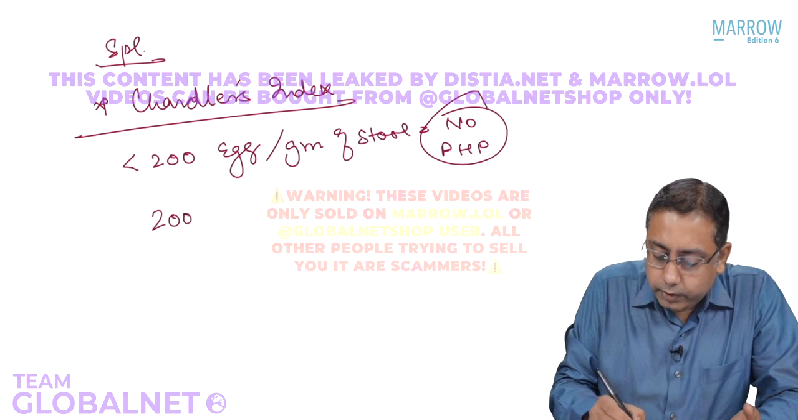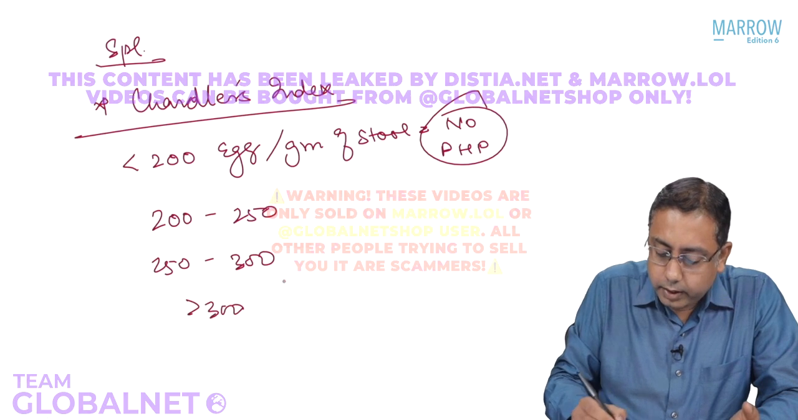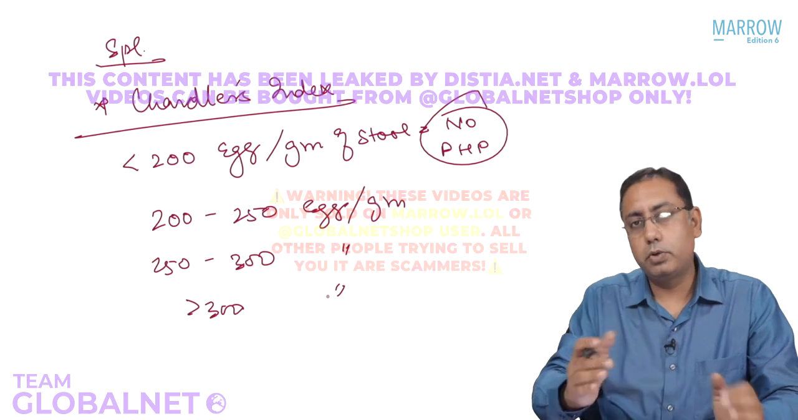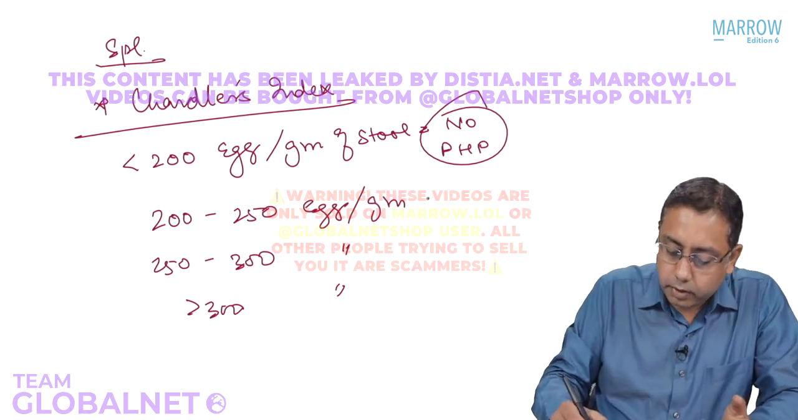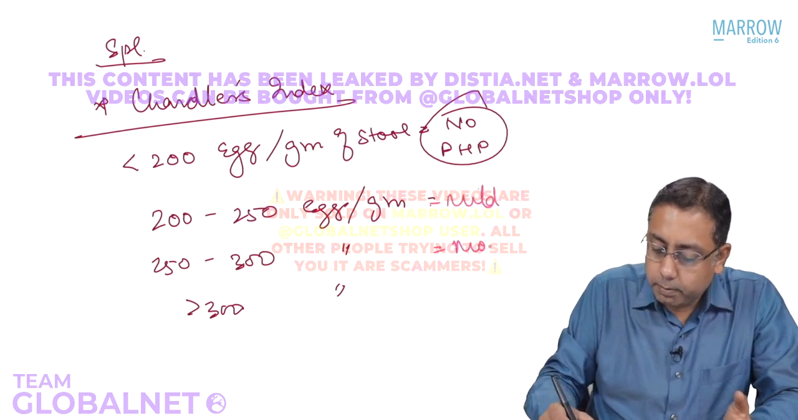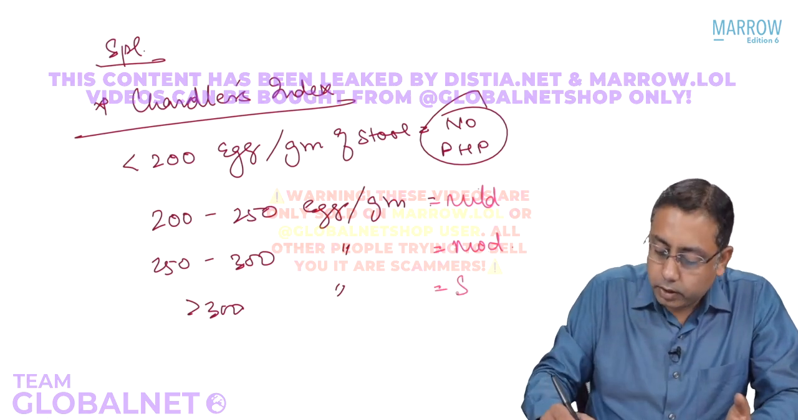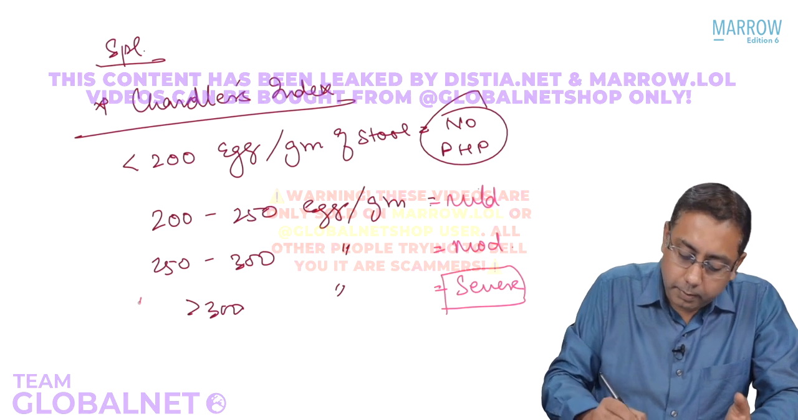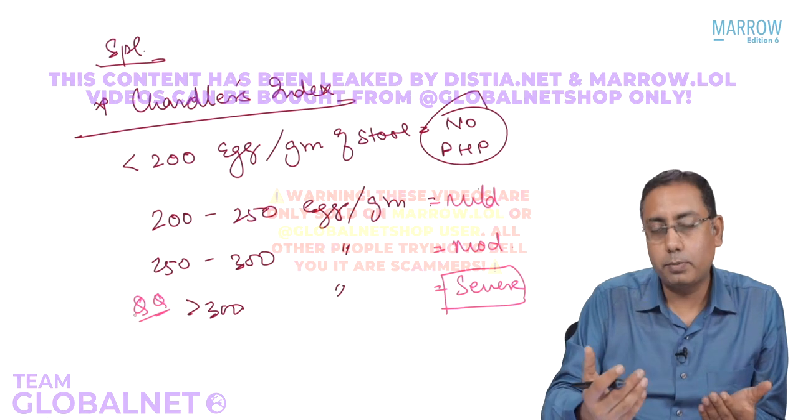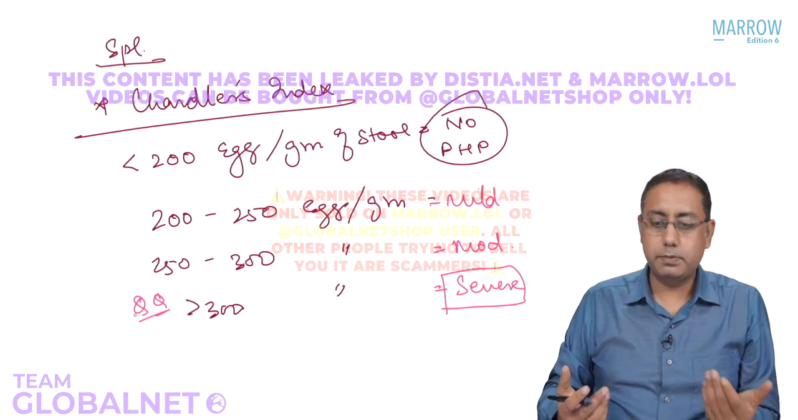Then you have 200 to 250, 250 to 300, and more than 300 eggs per gram of stool. So 200 to 250 is known as a mild public health problem, 250 to 300 a moderate public health problem of the hookworm disease, and more than 300 is a severe public health problem. And this has been asked a couple of times, that when do we classify Chandler's index as a severe public health problem? When the number of eggs per gram of stool is exceeding 300 eggs per gram of stool.